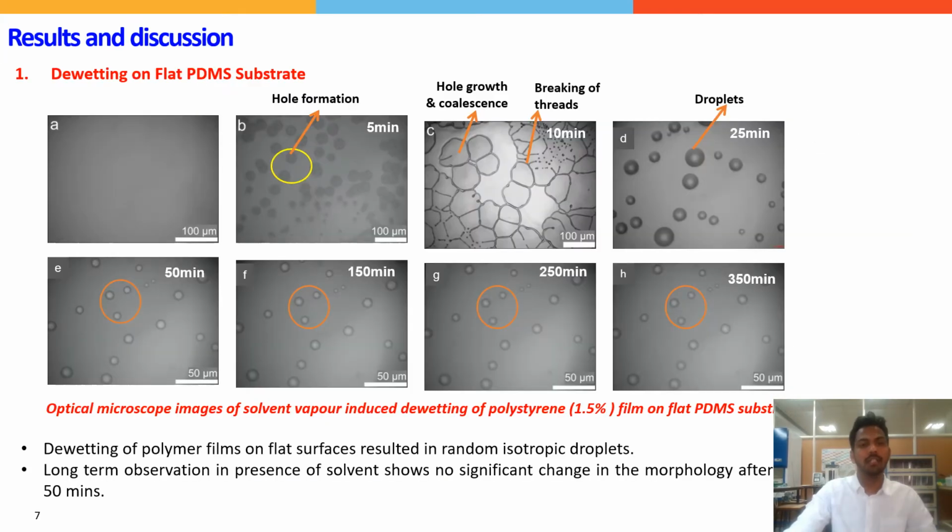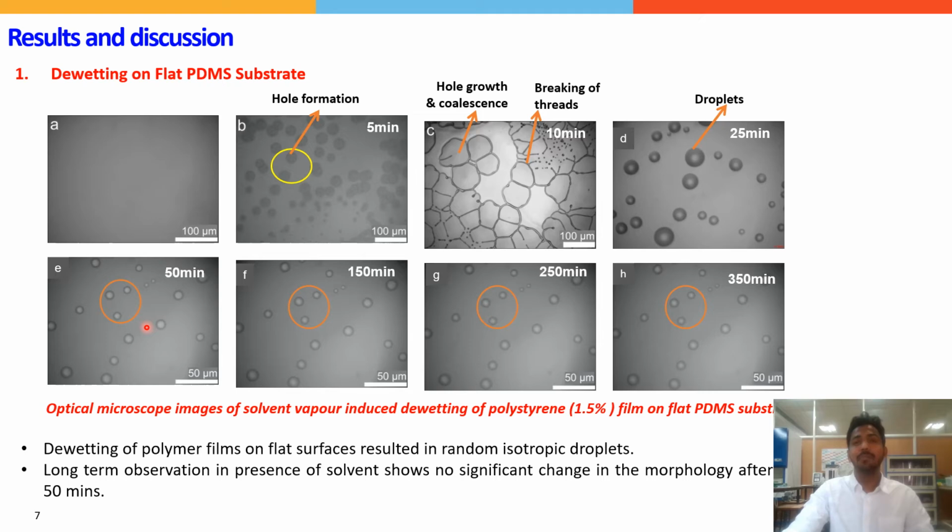Coming to results and discussions, to understand the phenomenon of dewetting, first I have dewetted the polystyrene film of concentration 1.5% on a flat PDMS substrate. This is the appearance of the film. After 5 minutes of exposure, we observed hole formation, and after 10 minutes of exposure, the holes grow and coalesce and form rim kind of structures called threads, and these threads break down due to Rayleigh instability and finally form droplets. But we didn't stop here.